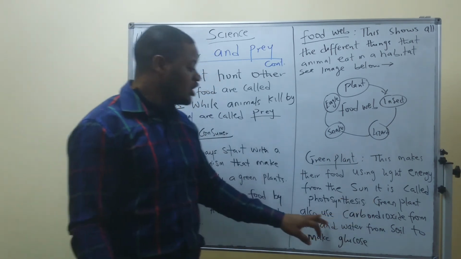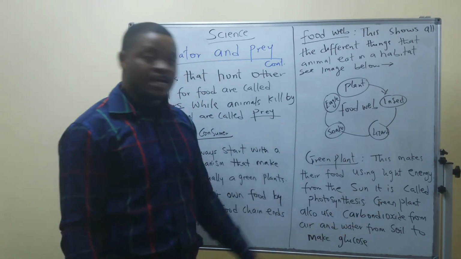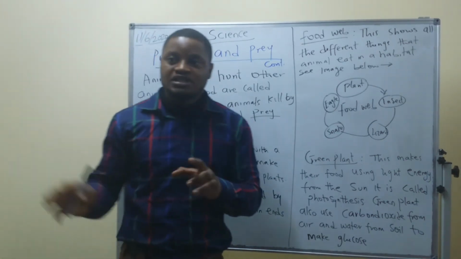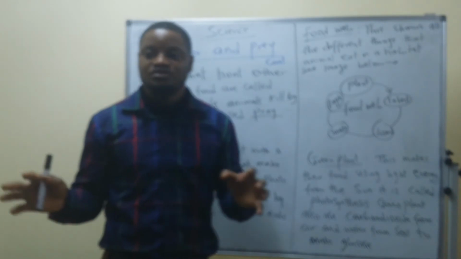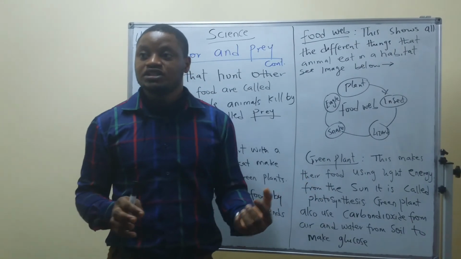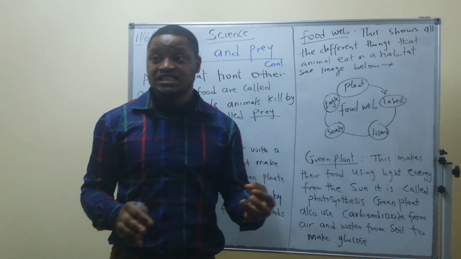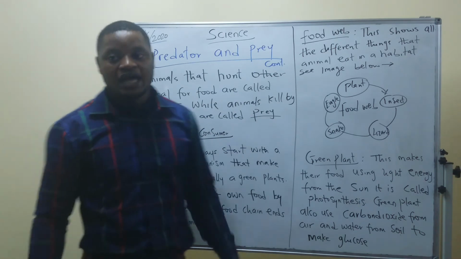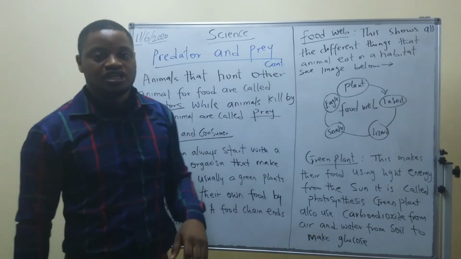Green plants also use carbon dioxide from the air and water from the soil. The carbon dioxide and water combine to make glucose for green plants. So both glucose and light energy serve as food to the green plant, which is the first producer.